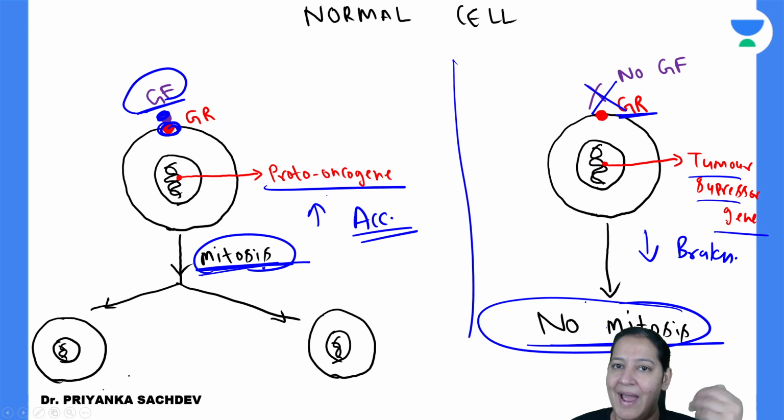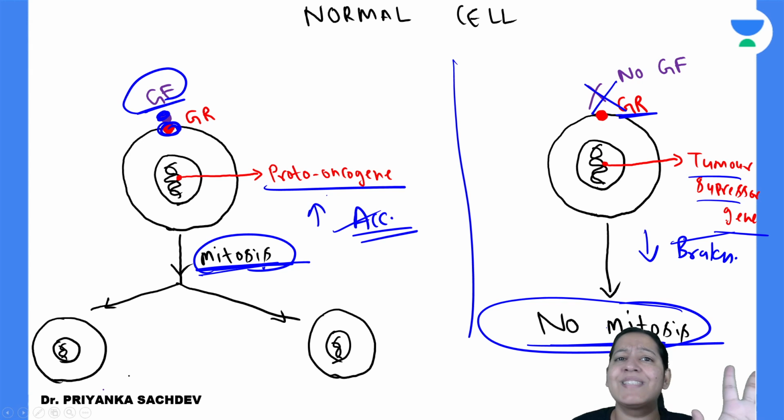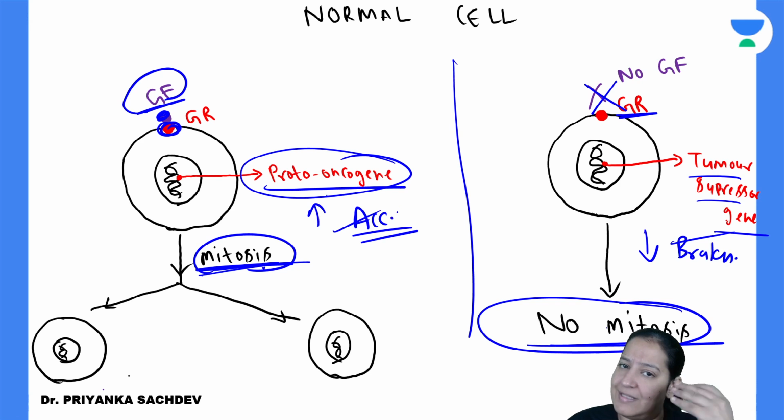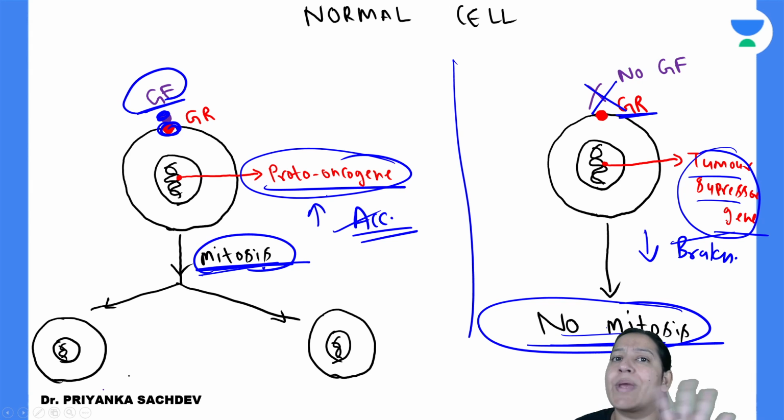Whenever I'm driving a car and want to increase the speed, I will apply the accelerator. Whenever I want to decrease the speed, I will apply the brake. So no accident will take place, right? Same in the human body. Whenever the body wants cell division, proto-oncogene gets stimulated and causes cell division. Whenever the body does not want cell division, tumor suppressor gene gets stimulated and inhibits cell division. So no accident, no cancer takes place. Done. Imagine a situation. I'm driving a car and the brake fails.